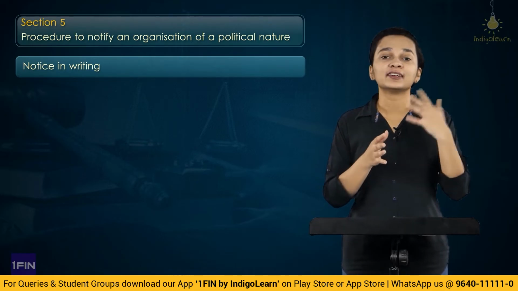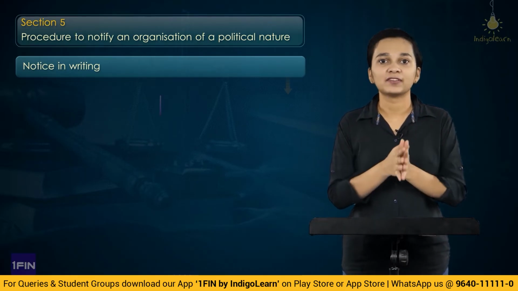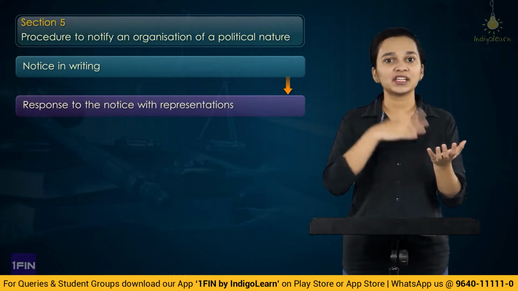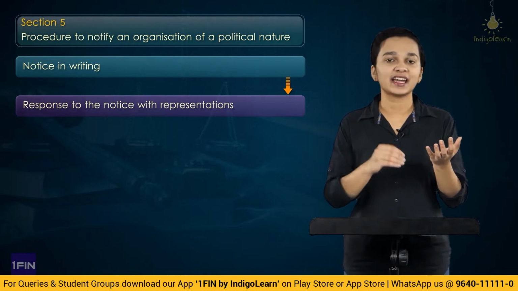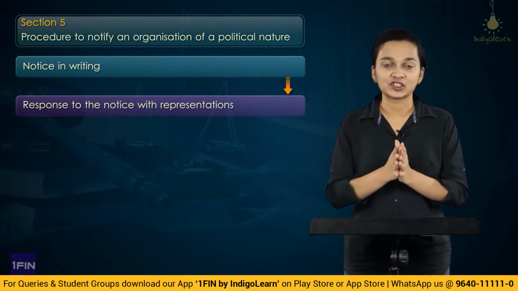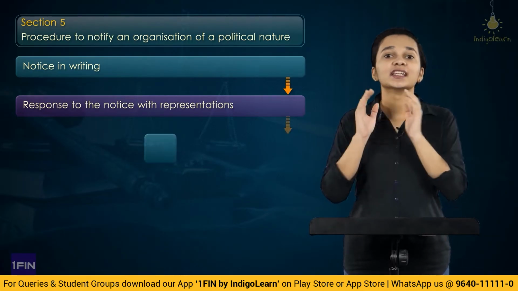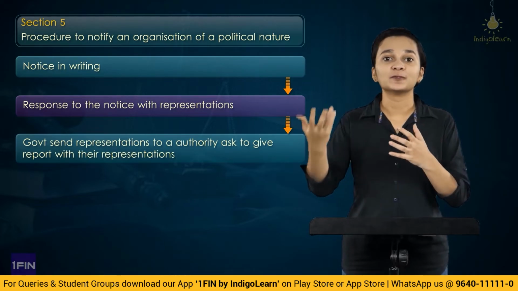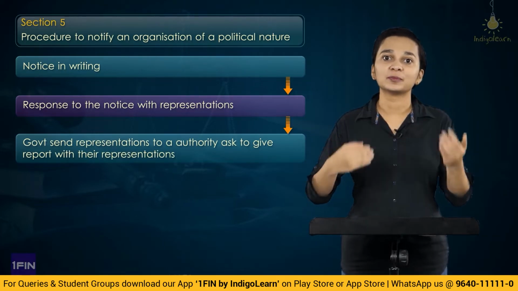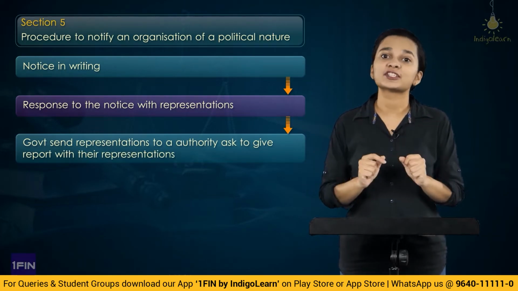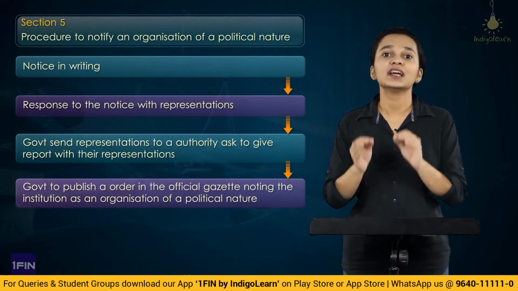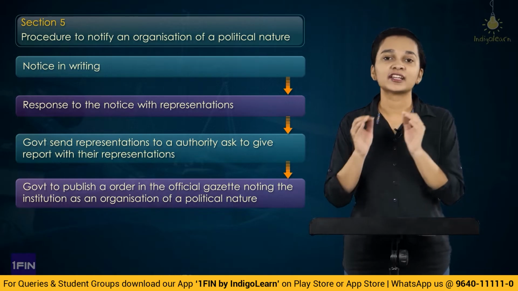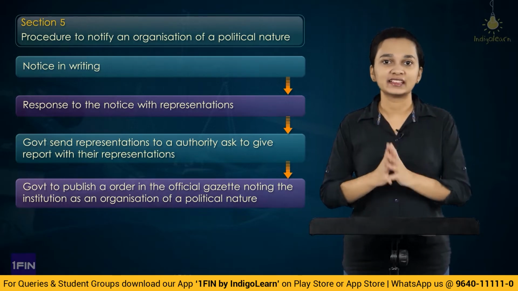And the other party can make representations to the government as to why they should not be declared as an organization of political nature. Now, apart from this, the government would also involve any other person who would make a report and make representations, and on the basis of that, the government, by giving a notification in the official gazette, will declare a party as an organization of political nature.